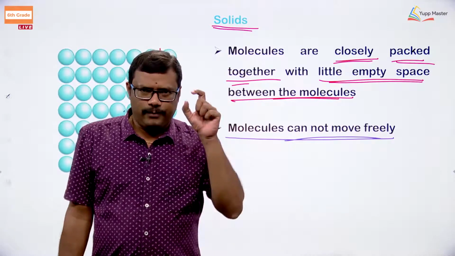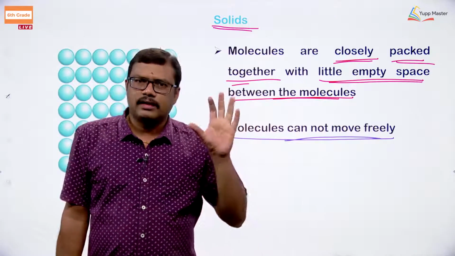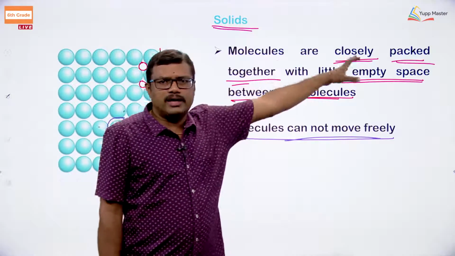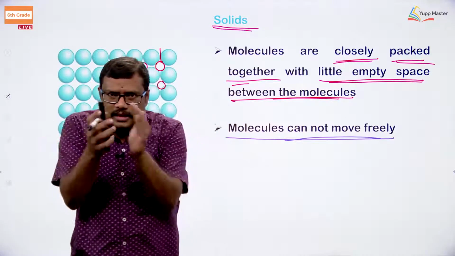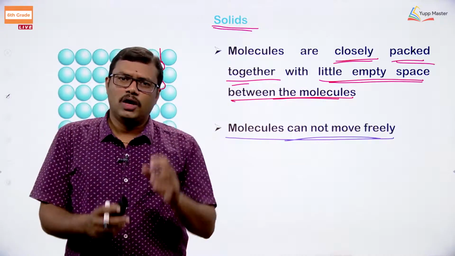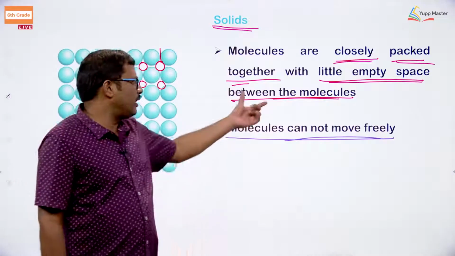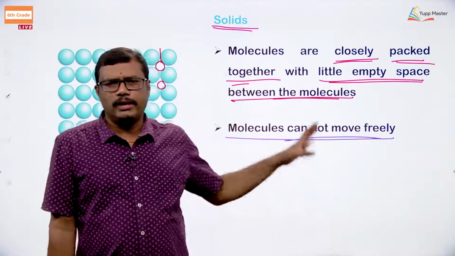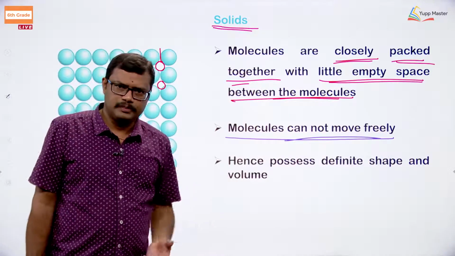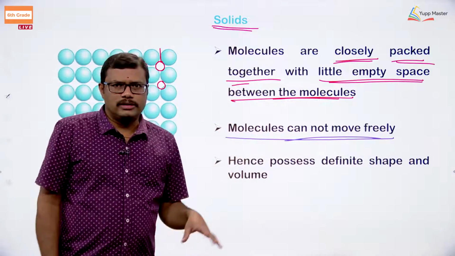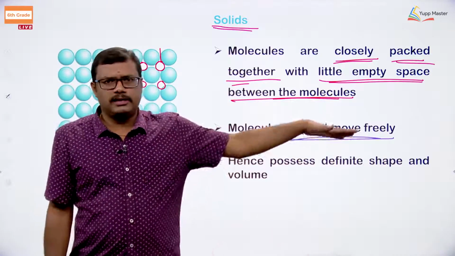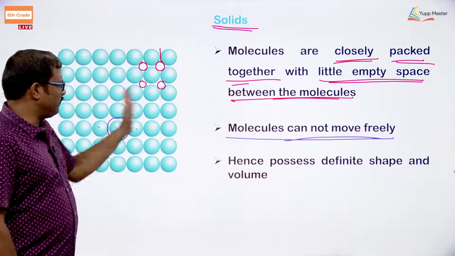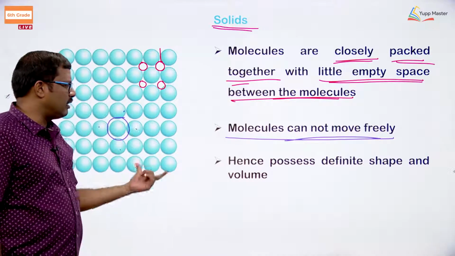Otherwise, you can say that the particles present in the solid cannot move freely. Why can they not move freely? Because the particles are closely arranged, in a closely ordered fashion with very little space between the particles. So the molecules or the particles cannot move at all. The movement is not possible, so they will be in an ordered fashion. Whether you take top to bottom or left to right, right to left, we can see the ordered fashion clearly.